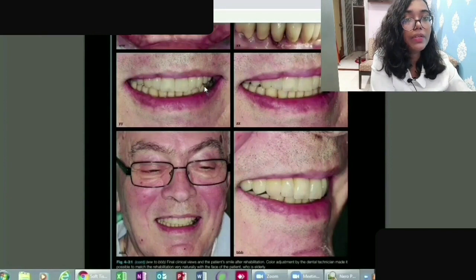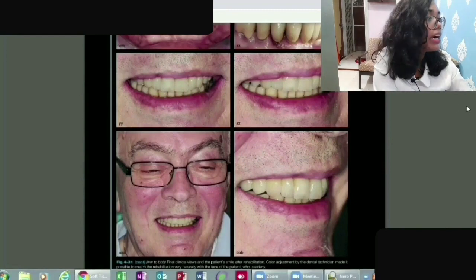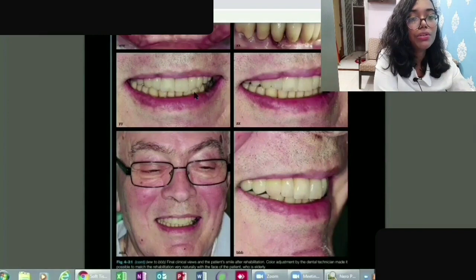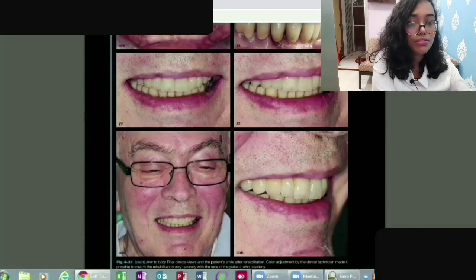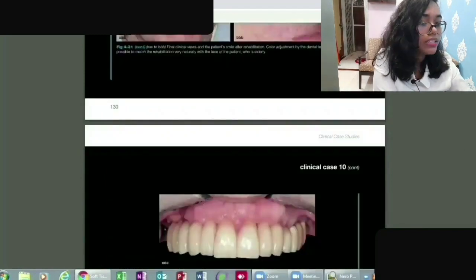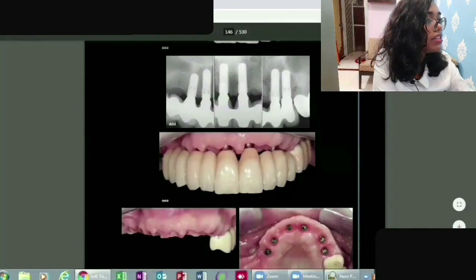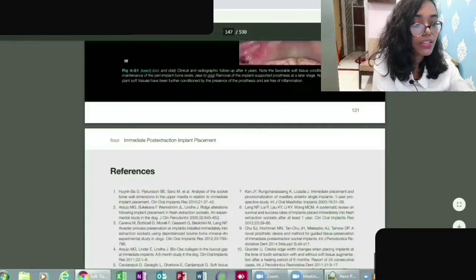complete denture, he wouldn't have been that comfortable or happy. But when you have chosen implant over it, obviously there is some trauma and some amount of patience which you require, and even the patient shouldn't be having systemic diseases, which is really important for us to understand. So now as they don't have any, just see the smile, you can see that he is having a perfect smile now, he's happy, and obviously the dentist is happy and the patient is happy. What more do you require then?